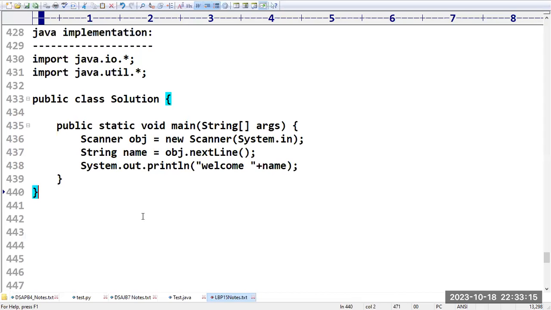Hope you people got a very clear idea. Do you have any doubt in this Java implementation? Yes, Krishna. next is going to accept only a single word, but nextLine is going to accept more than one word.